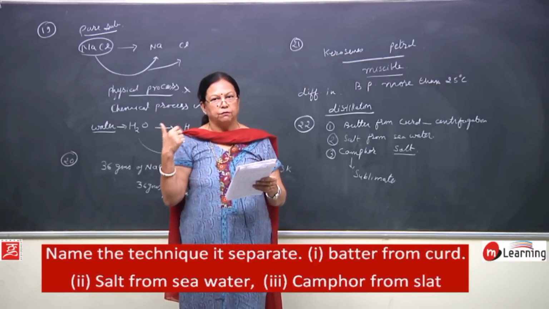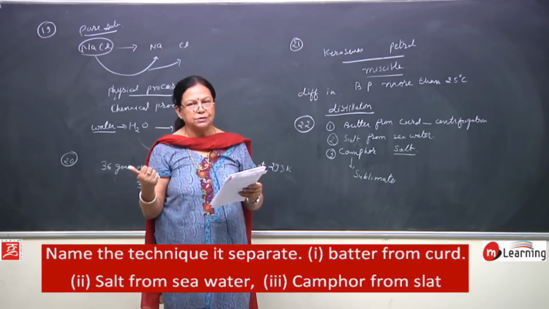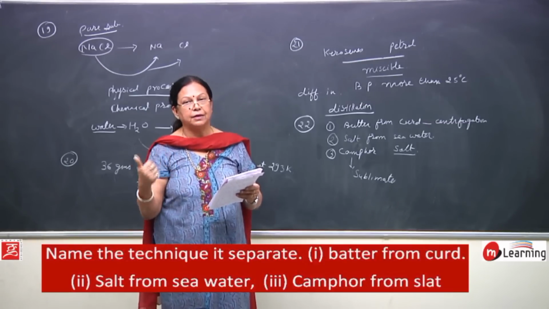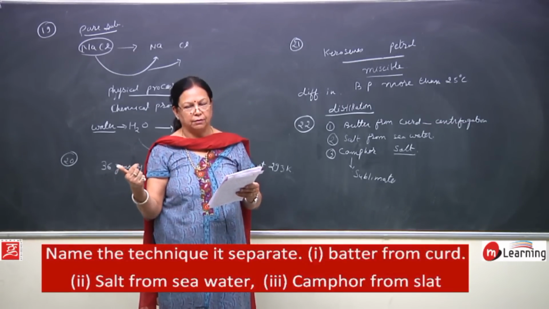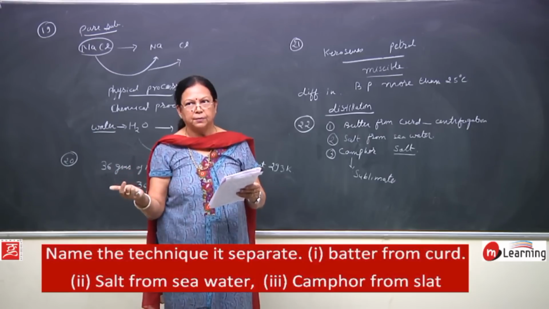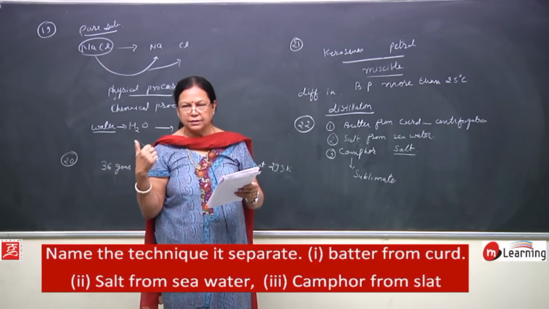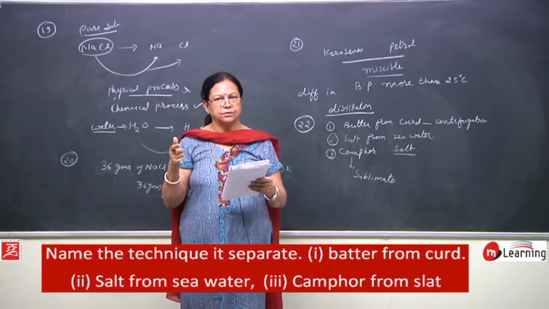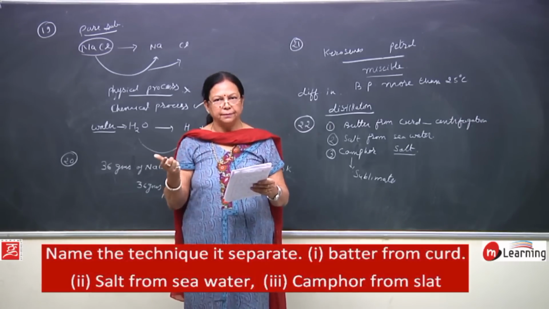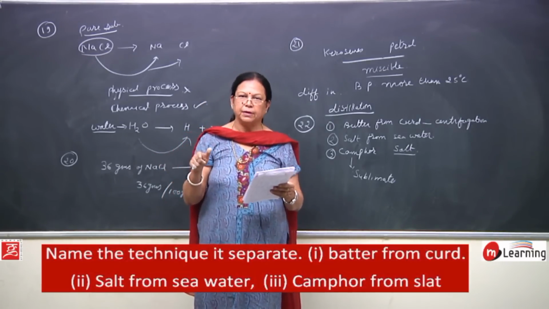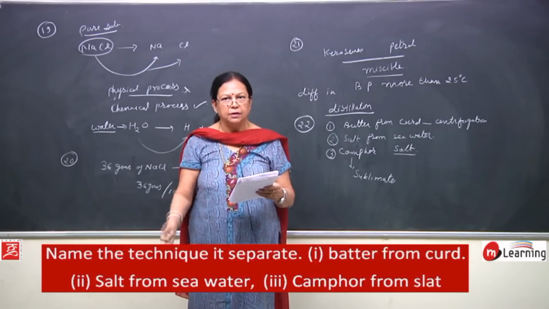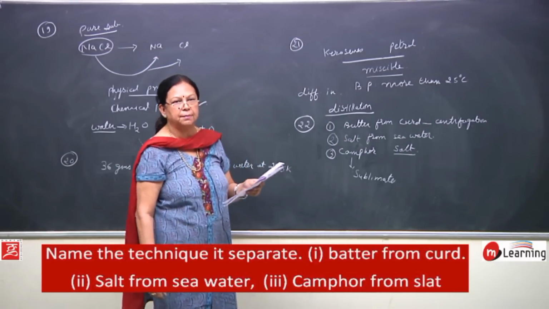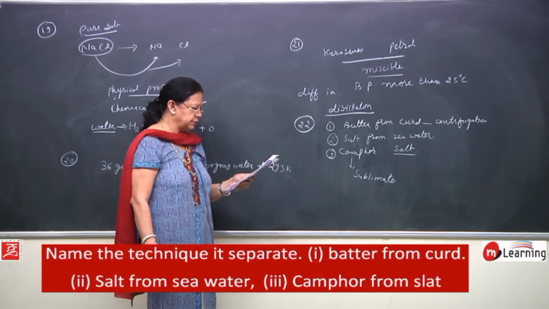Those substances which completely dissolve in the solvent, and those substances which have crystalline structure, can be separated by the process of crystallization. Just now we have done that you have to take a saturated solution, and this saturated solution is filtered and then left open so that it gets evaporated. So, in this way those mixtures can be separated by the process of crystallization.